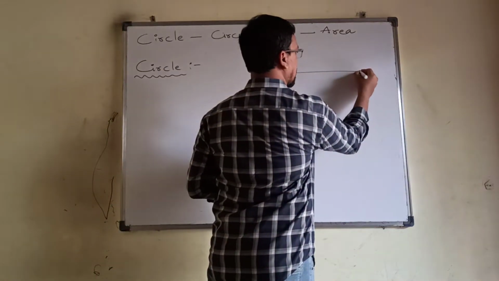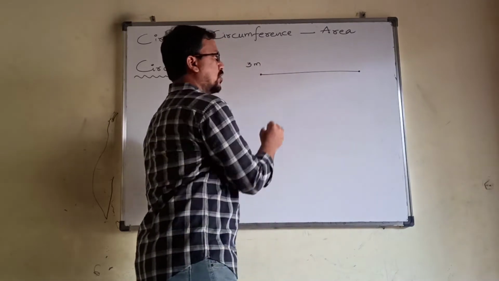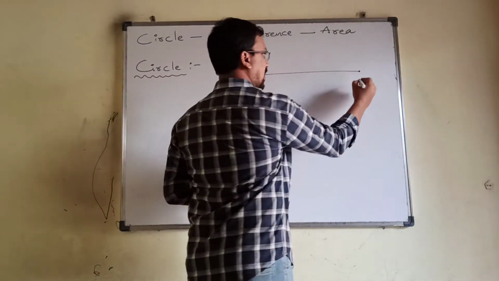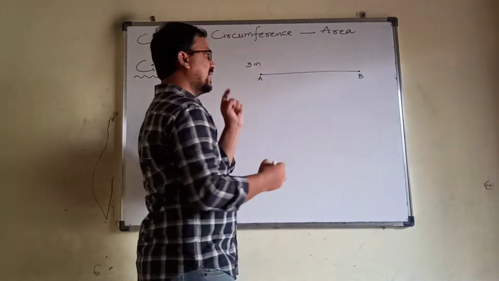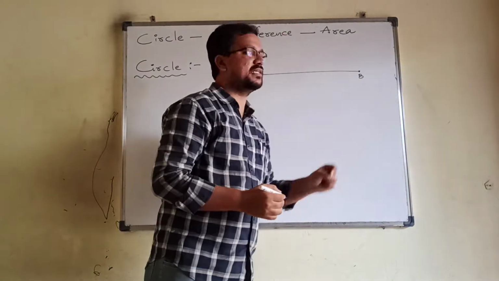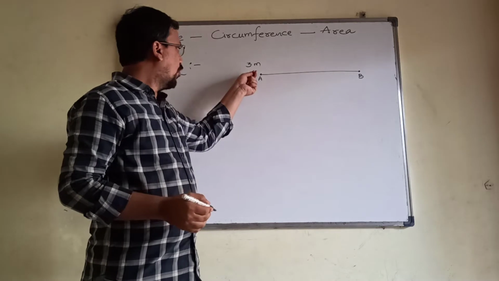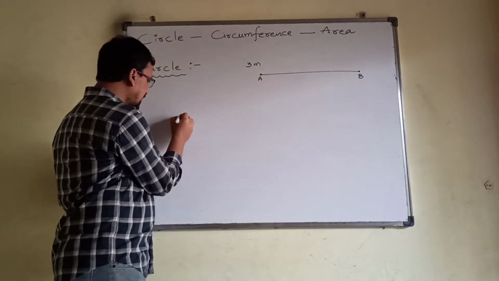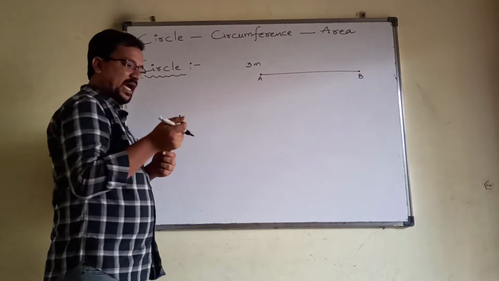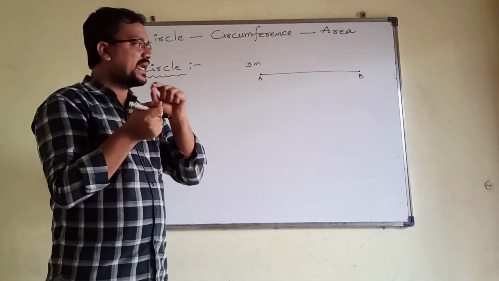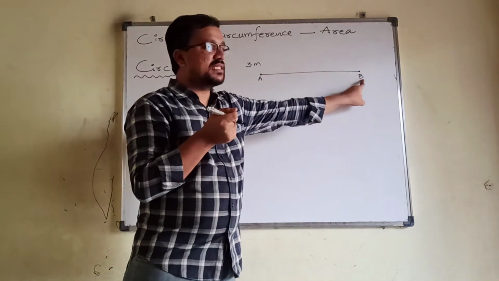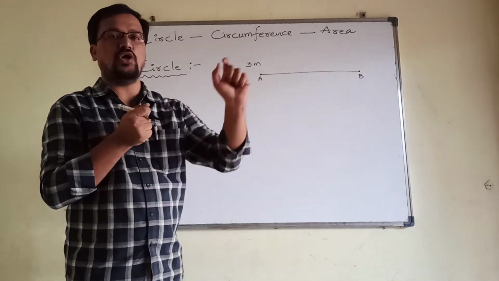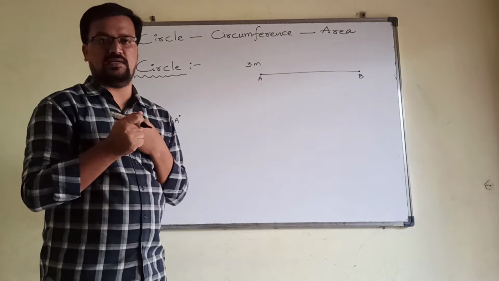Suppose the rope is like this. This is point A and this is point B. I hold the end A, and I give you the other end. That means B is in your hand, A is in my hand.